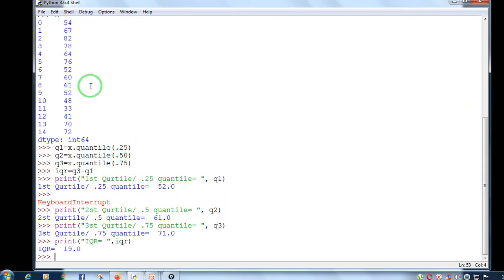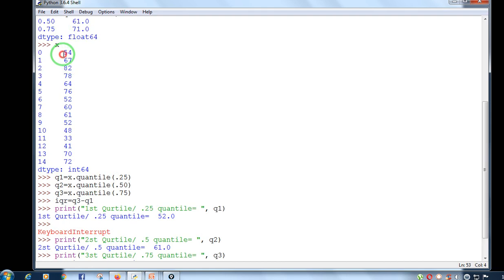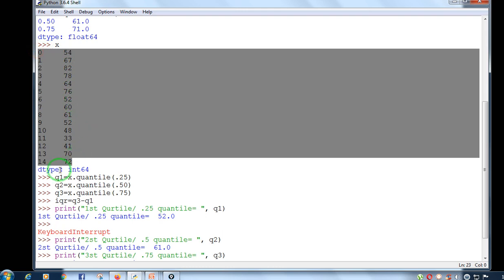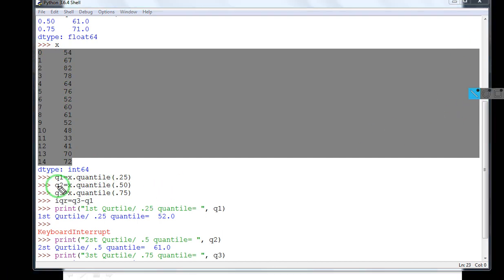So you can see over here, this was my series. This is a set of numbers, and I want to calculate the first quartile, second quartile, and third quartile. I have saved them in different variables: first quartile in Q1, second quartile in Q2, and third quartile in Q3. The interquartile range, which is the difference between the third quartile and the first quartile, I have saved in IQR, and then I can display them one by one.